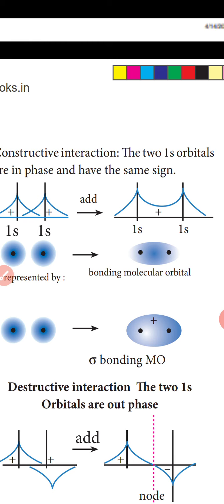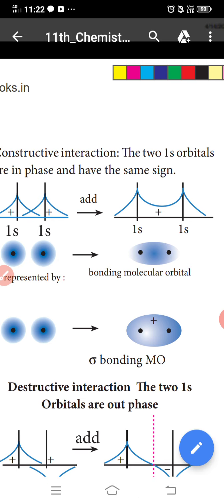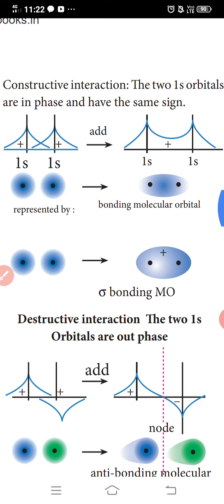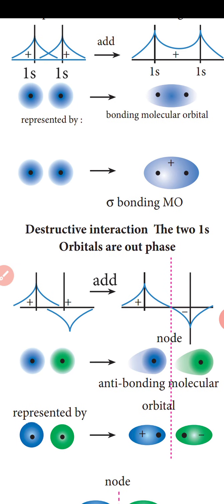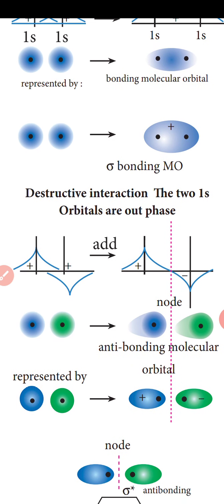The bonding molecular orbital is formed by constructive interaction, adding orbitals of the same sign.